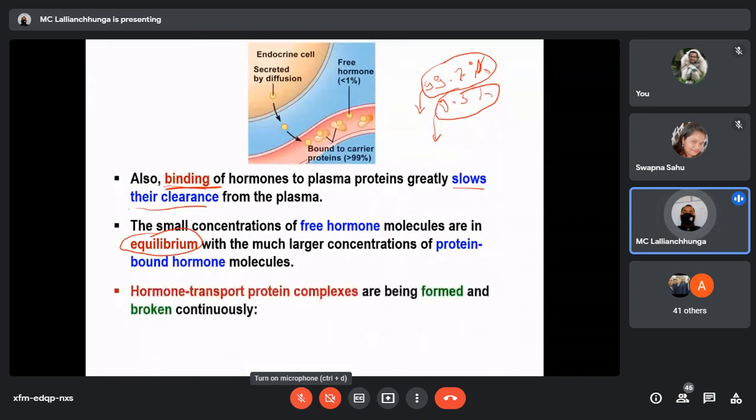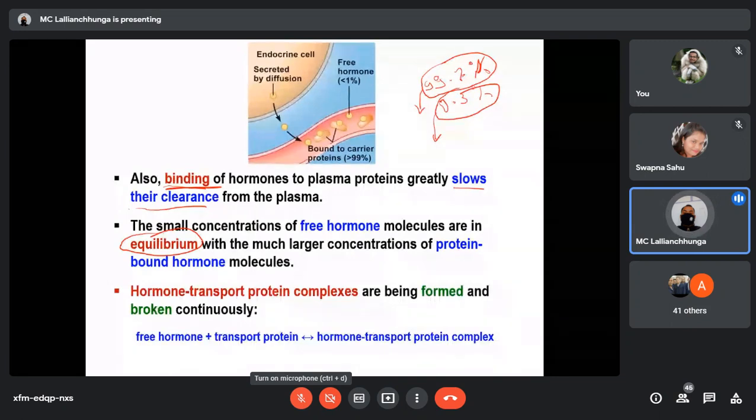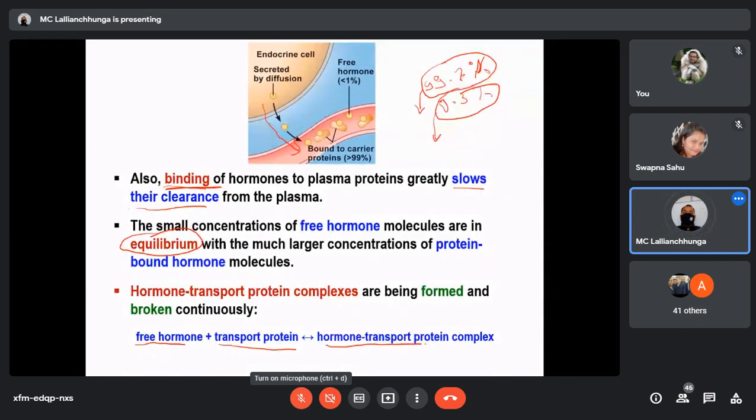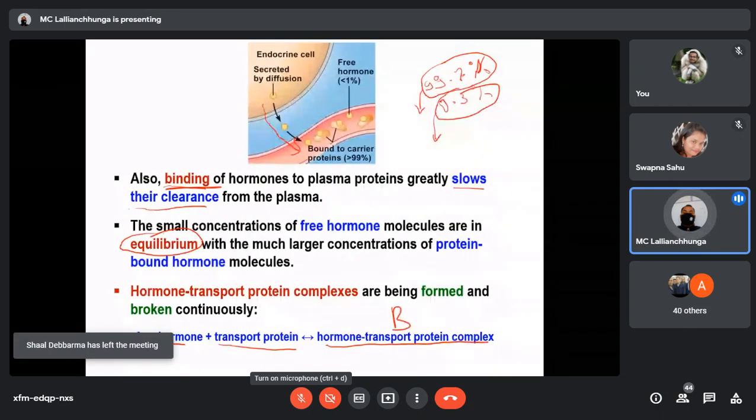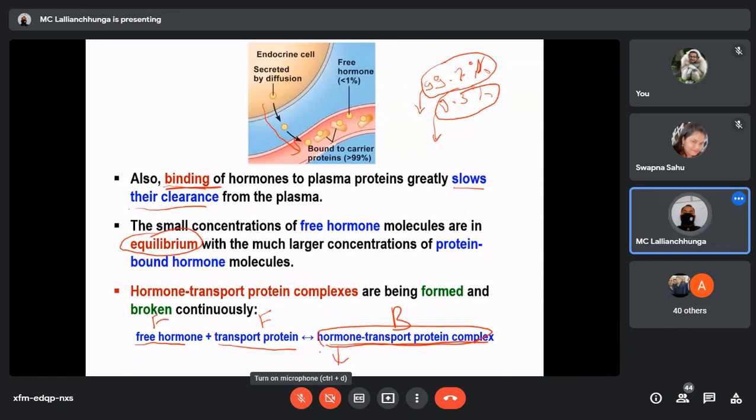Hormone transport protein complexes are formed and broken continuously. That means the bound form and free form. For example, after the free hormone is secreted, it binds to the transport protein, so it becomes a hormone transport protein complex. This is the bound form. Let's say this is transported to the target organ, and when it reaches the target organ, the hormone gets detached. That means it becomes free hormone and transport protein again.